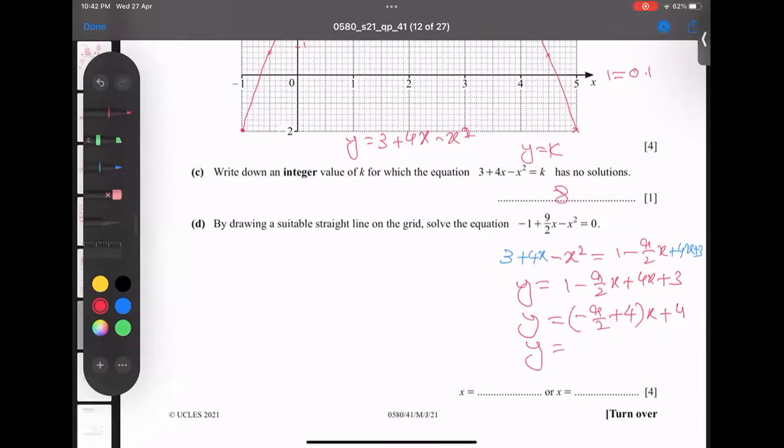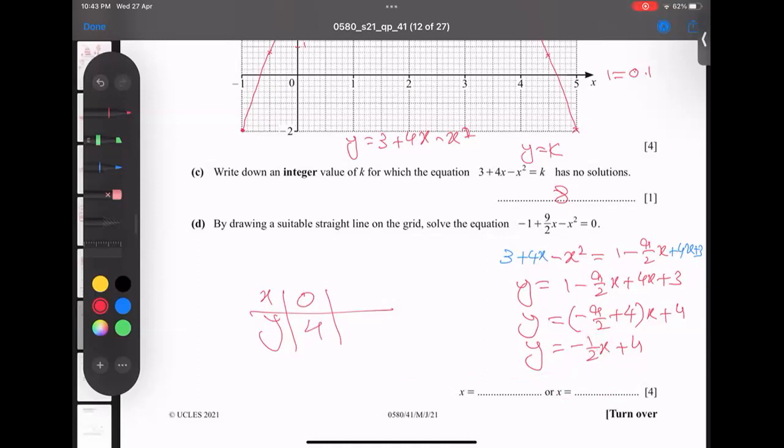I'm getting the equation here: 4 2s are 8, negative 1 over 2x plus 4. Equation done, but now I will plot it. How to plot the equation is very important. I can plug in any x values. An ideal x value is 0. When I plug in 0, the term is gone because 0 times half is gone. y becomes 4, so I'm getting 4 here.